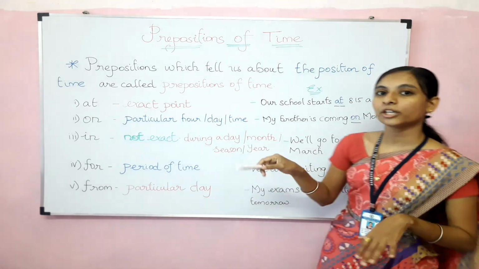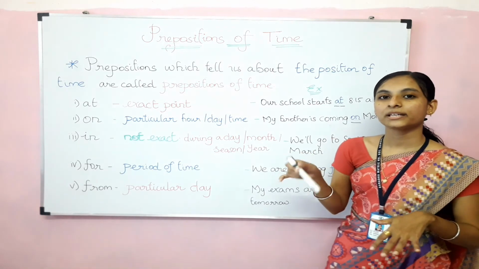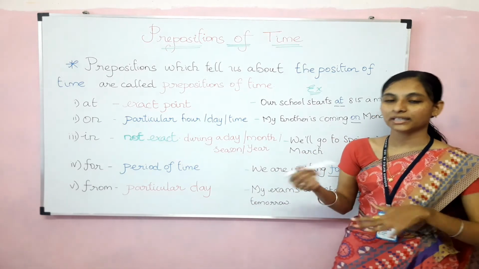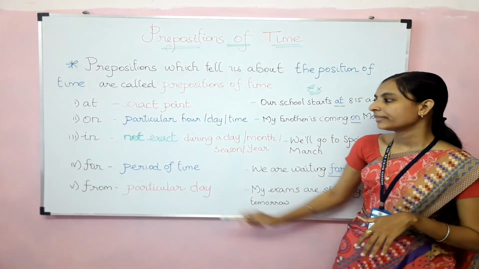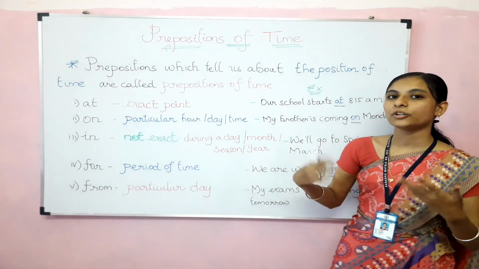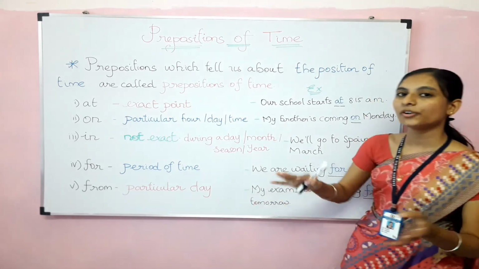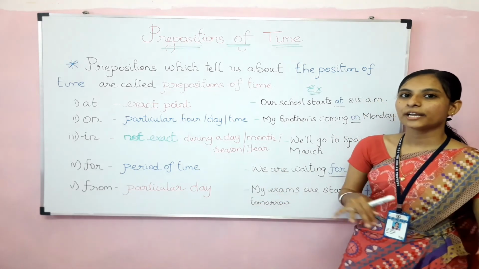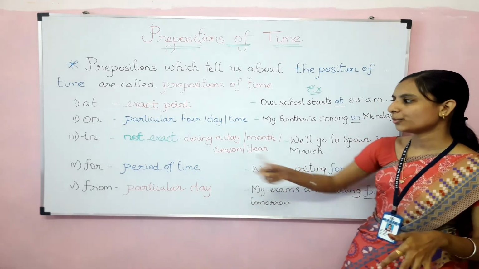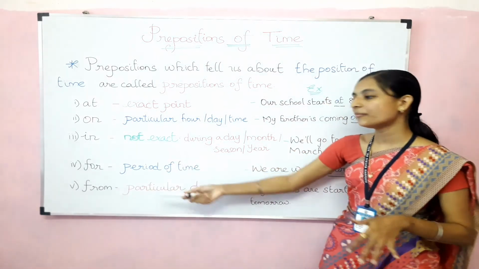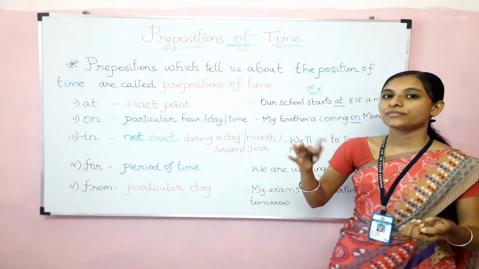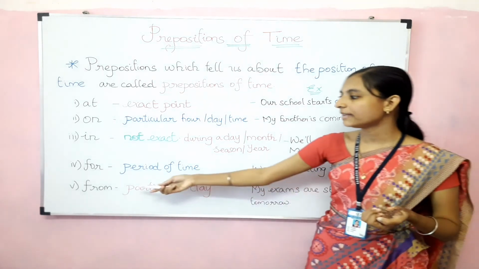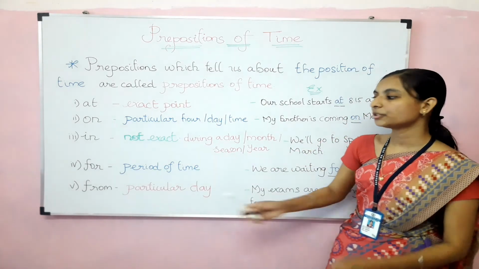And when we are talking about during the day time, like in the morning, in the evening, in the afternoon, then we can use the preposition in. And for can be used when we are talking about the time period. For how long something has been going on, how long we have been doing this, when we say that, we can use for. And from is used for since when we are going to start; when we are going to start something, before that time we can use the preposition from.